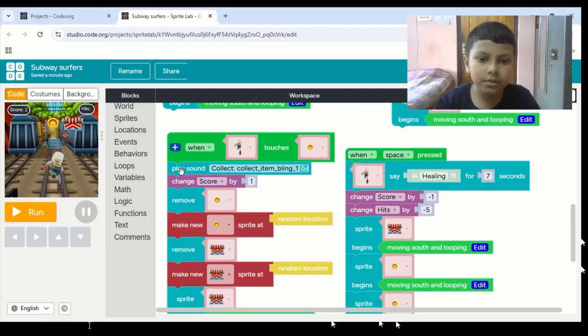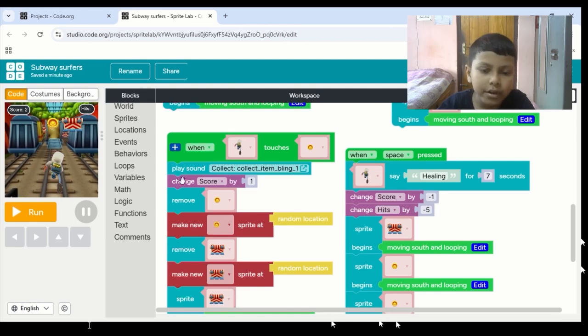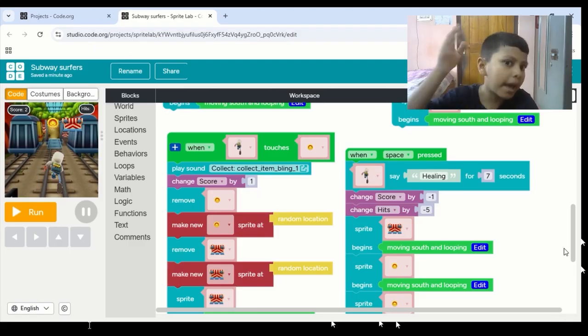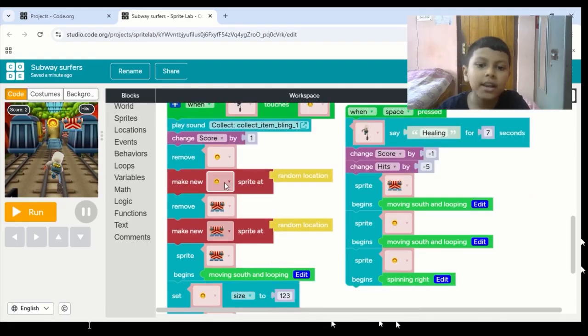So this is the code over here. I have added a coin collect sound, and change score by 1. The score will become higher and higher when we touch the coin, and it will also remove the coin, and then again I make it into a random position.